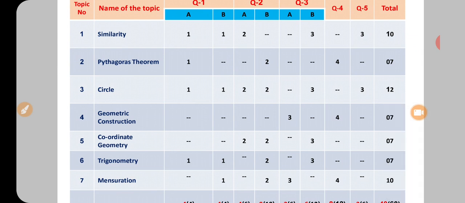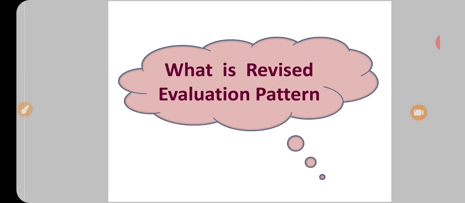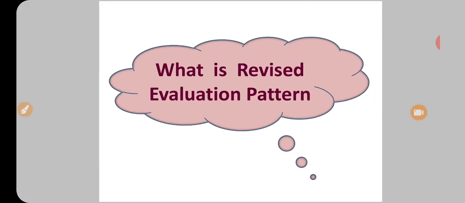And the last topic, mensuration, allotted 10 marks, and probable questions will be question number 1B, question number 2B, question number 3A, and question number 4. That is 10 marks. Your question paper will be of 40 marks, with options it is for 60 marks. If you keep this chart in front of you, you can easily prepare for your board examination. Means you have to look at this chart very carefully so you could easily write. Now, what is actually the revised evaluation pattern? That we'll see.